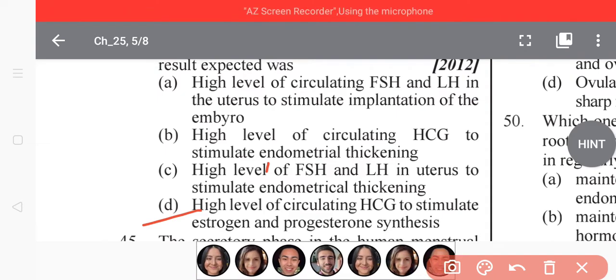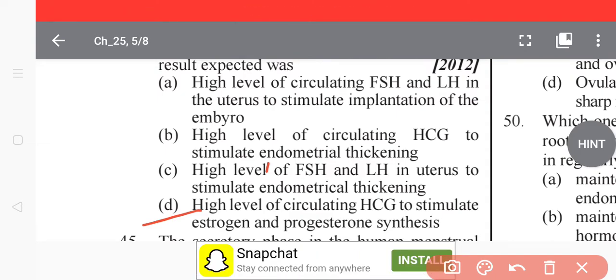So students, pregnancy can be confirmed by detecting the presence of human chorionic gonadotropin, which is HCG, in the blood or urine of the pregnant woman. So we have both options. HCG is a hormone produced by the placenta after implantation. HCG plays an essential role in maintaining the corpus luteum and allows the secretion of progesterone and estrogen.